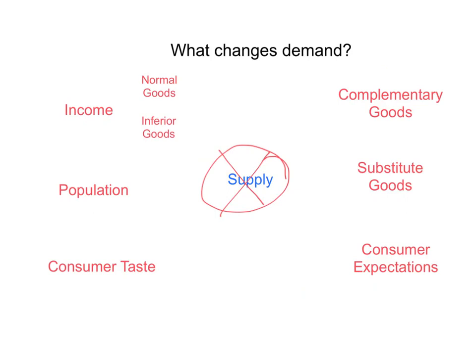So just to recap, these six things, income, population, consumer taste, complementary goods, substitute goods, and consumer expectations, will change demand, the actual position of the curve. Unlike price, which doesn't change the position of the curve, it will just shift you along the curve if it changes. But supply is not a thing that changes demand.